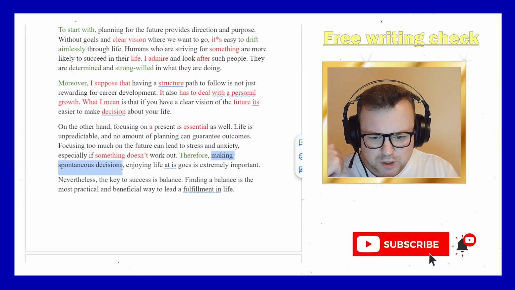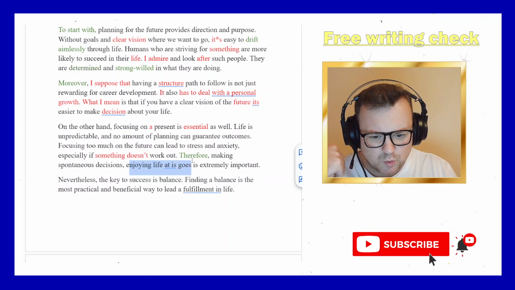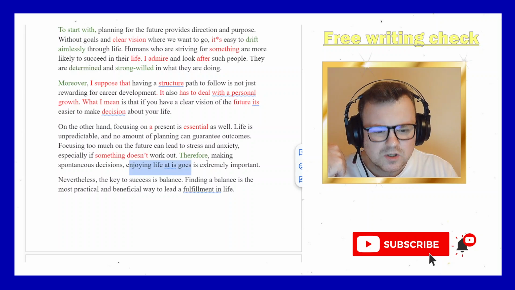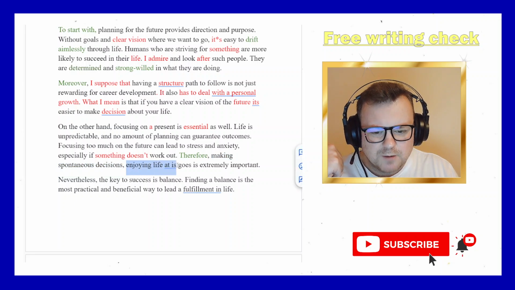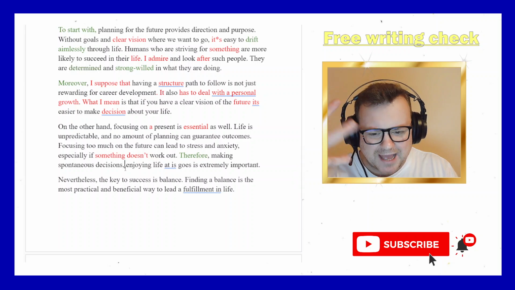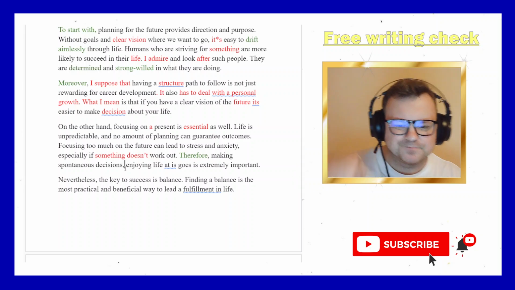As one subject, enjoying life as it goes, one subject. So we have subject number 1, subject number 2, but they are not connected, and we need that.